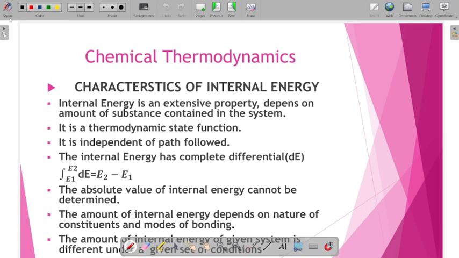Similarly, the absolute value of the internal energy cannot be determined. I have also told that it is not possible. The amount of internal energy depends on the nature of the constituents and modes of binding. Another thing is the amount of internal energy of a given system is different under a given set of conditions of thermodynamic variables.